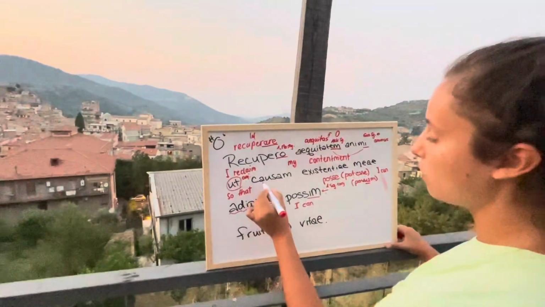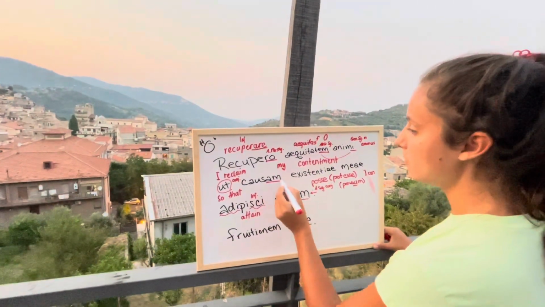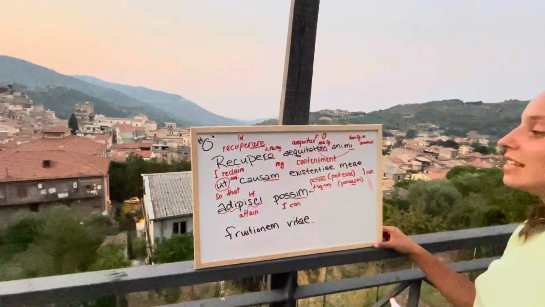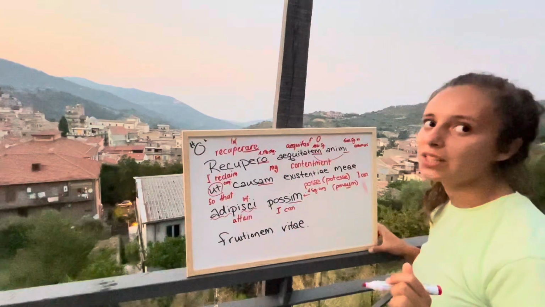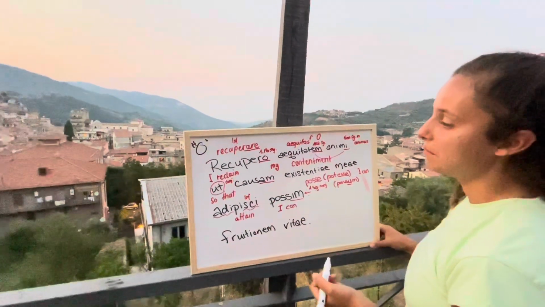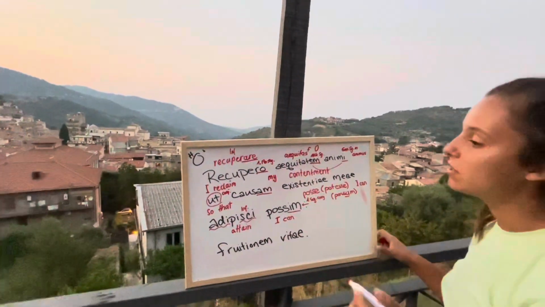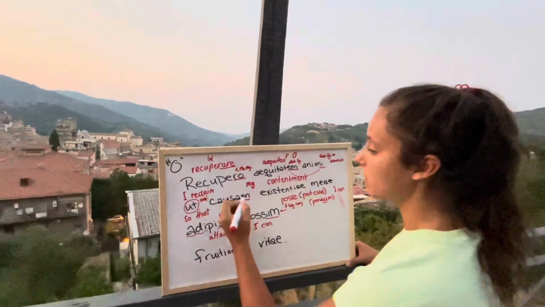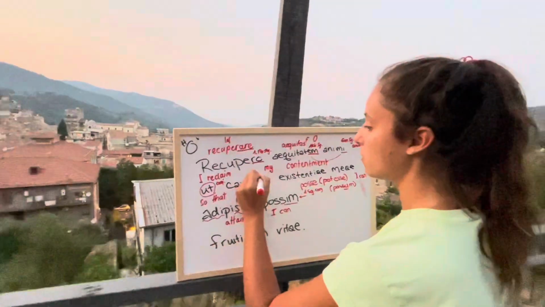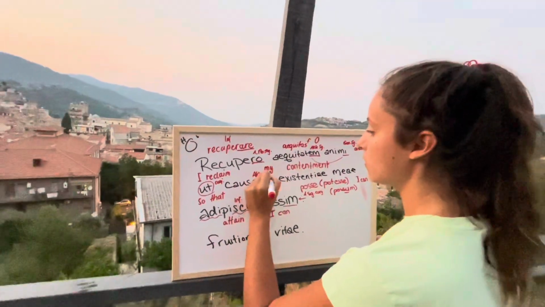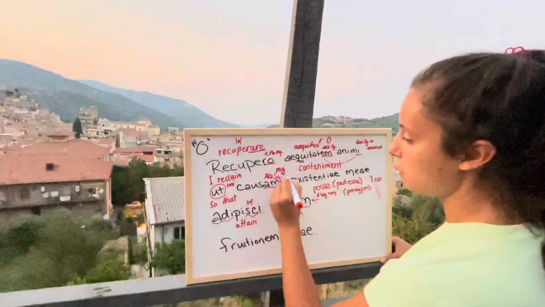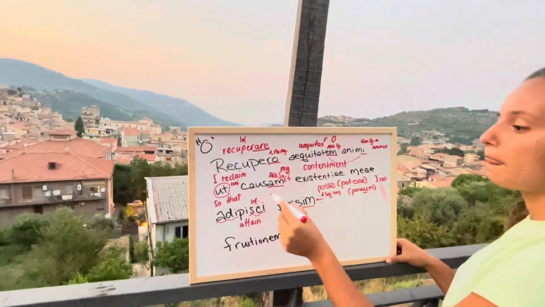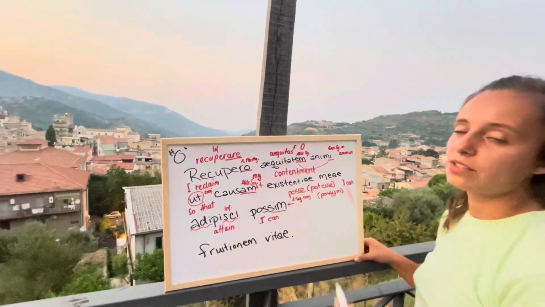So that, and now we have causam. Maybe you can already guess what case it is because we have M here. Maybe you can feel it a little bit, but it's accusative. Accusative, because AM. And singular, and it's a feminine word. So am is always feminine.